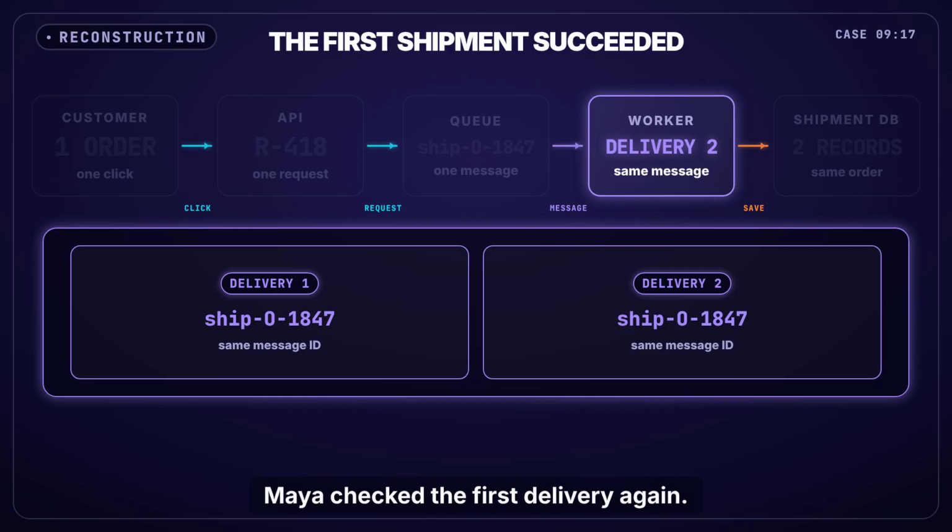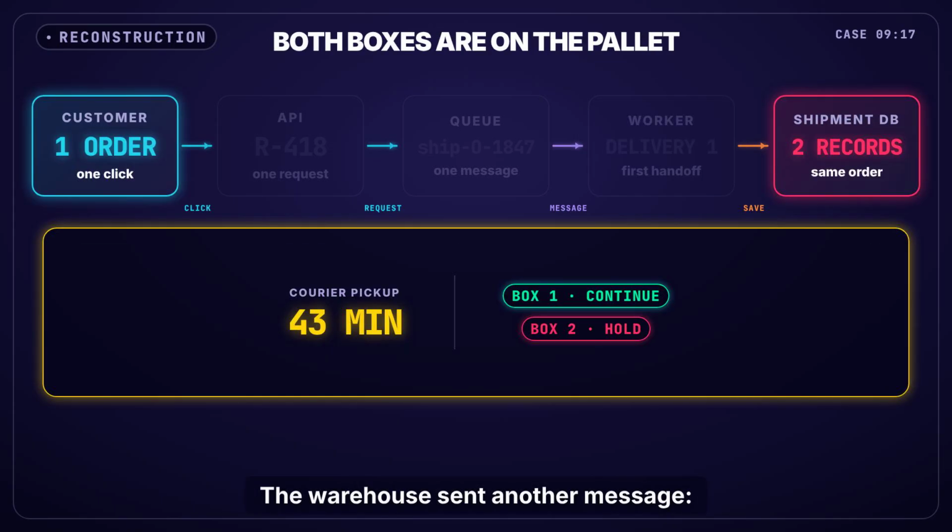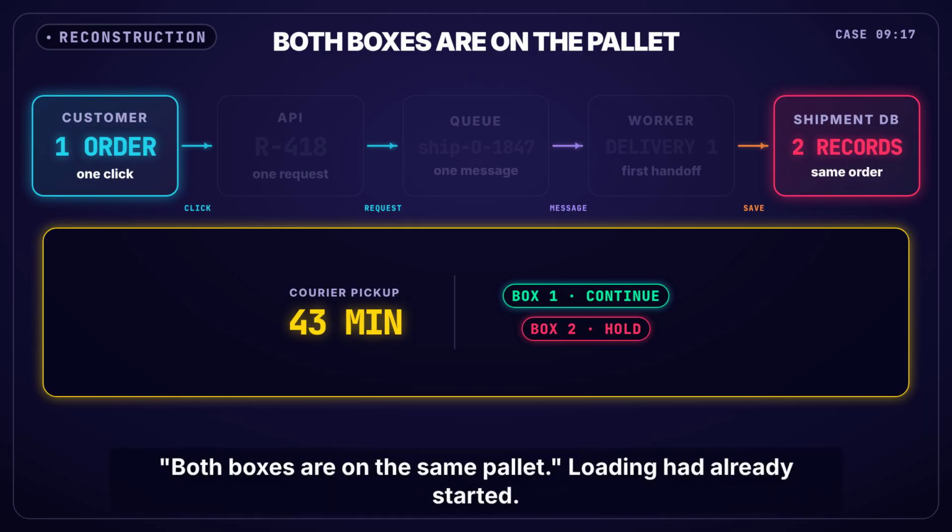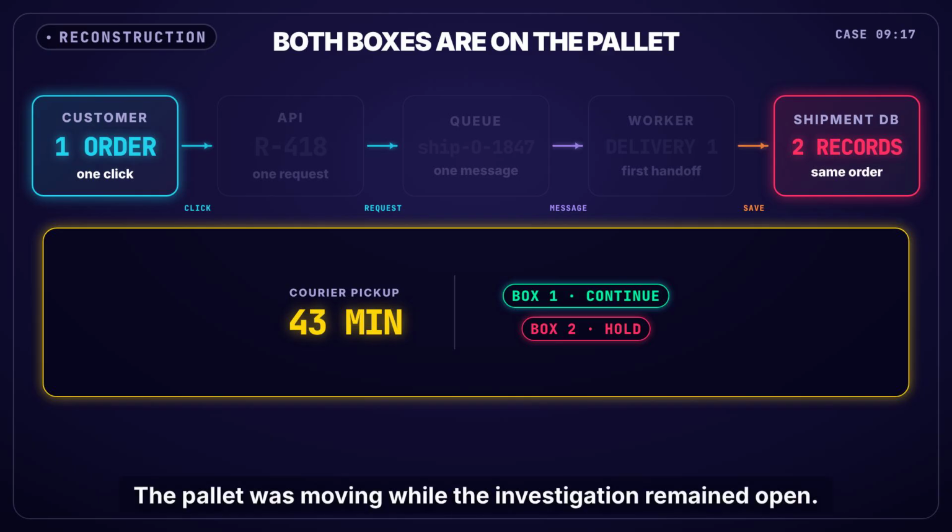Maya checked the first delivery again. Its shipment record was complete and valid. The shipment had not failed. The warehouse sent another message. Both boxes are on the same pallet. Loading had already started. The pallet was moving while the investigation remained open.